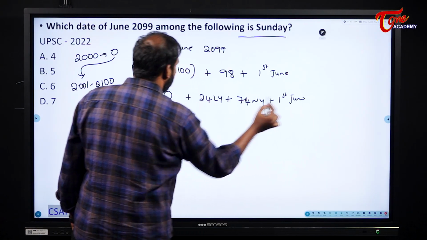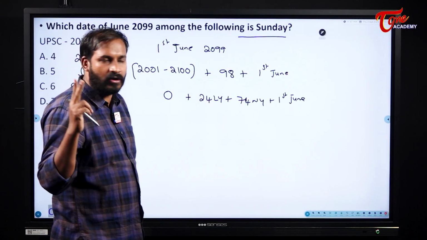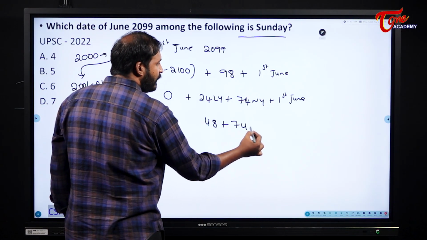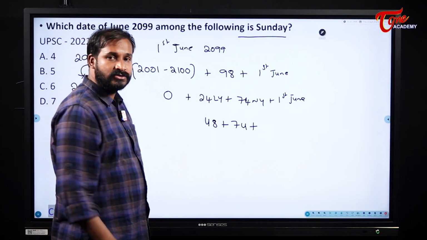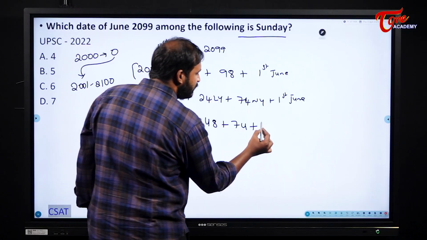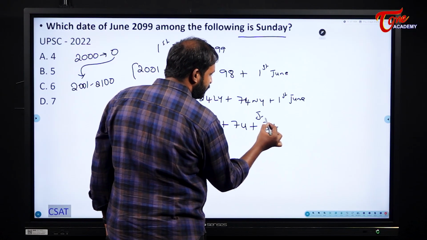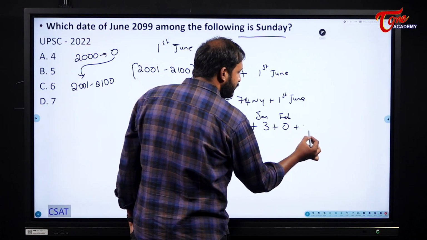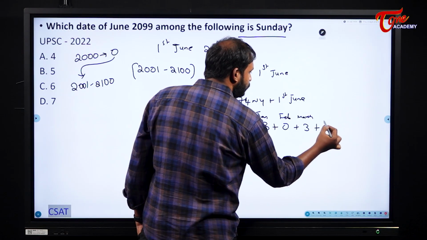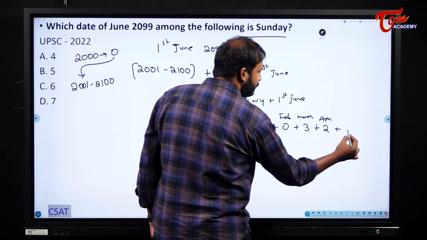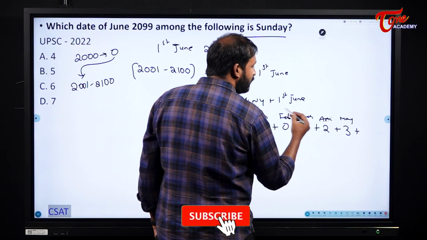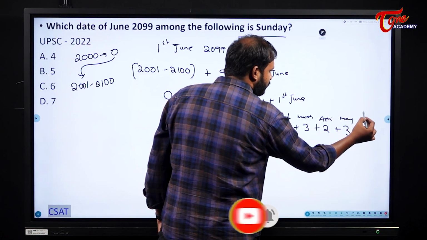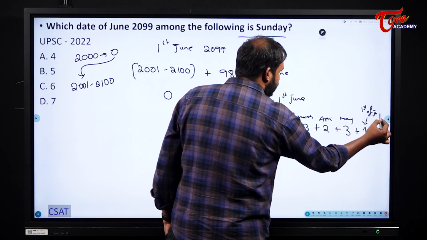Now 24 leap years means one leap year contains 2 odd days. So 24 into 2, 48, plus 74, plus 1st of June, right? In 99, I need to go from January to June. January 3, this is the code for January. February 0, because 2099 is not a leap year. March 3. April 2. May 3. And we are calculating the 1st of June, so I will take 1 directly.